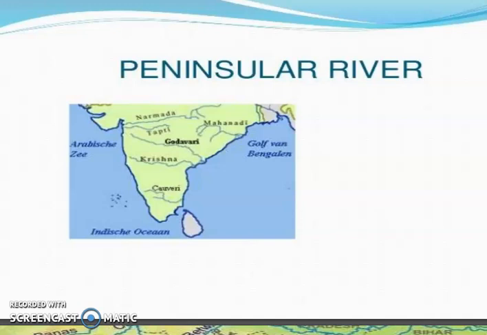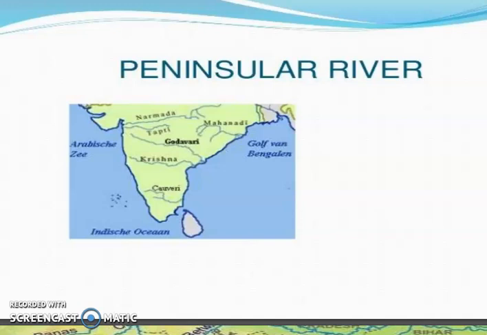These rivers are getting water from the rainfall only. They don't have any connection with glaciers like the Himalayan rivers have. So these rivers don't have water throughout the year. That's why they are called non-perennial rivers. So the peninsular rivers are only non-perennial rivers. Now the examples, Narmada, Tapi and all. Why are they non-perennial rivers? Because their source of water is the rainfall only.